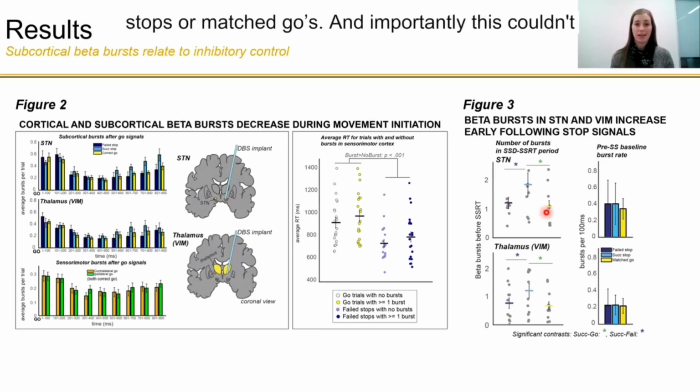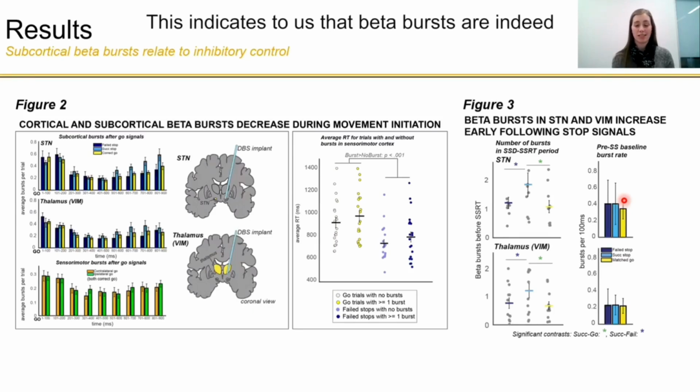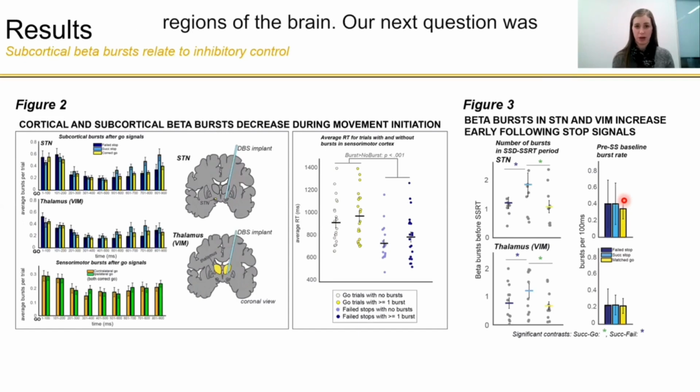And importantly, this couldn't be accounted for by any pre-stop signal baseline burst rate differences across the trial types. So because we did see that subcortical beta bursts were elevated during successful stop trials, this indicates to us that beta bursts are indeed related to movement cancellation in these subcortical regions of the brain. Our next question was how these subcortical beta bursts might influence motor output and whether they might do so by influencing bursts in sensorimotor cortex.